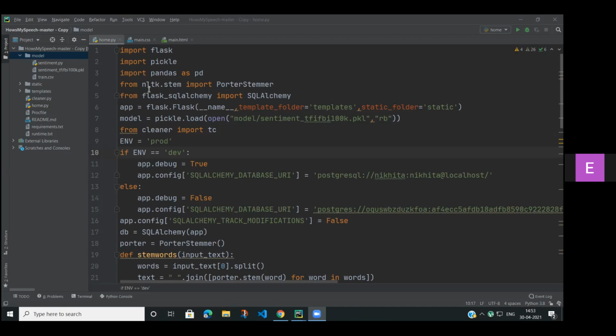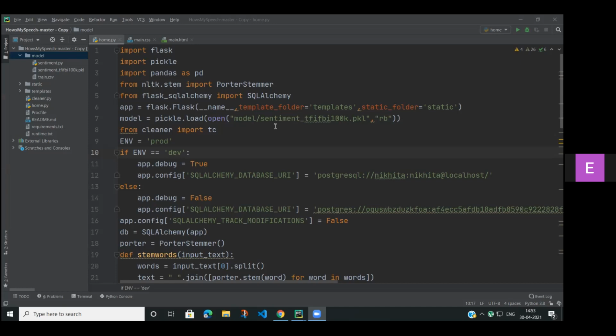Next, we have Flask SQLAlchemy. It is an extension for Flask that adds SQLAlchemy support to our application. Now here, with the help of the model, we are using pickle load from the sentiment TFIDF 100 pkl. This model we have obtained from the sentiment.py file. From here, we are using the cleaner to import TC. TC is nothing but the text cleaner. It is a library for text data pre-processing.